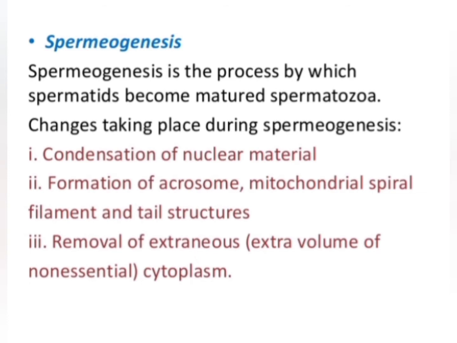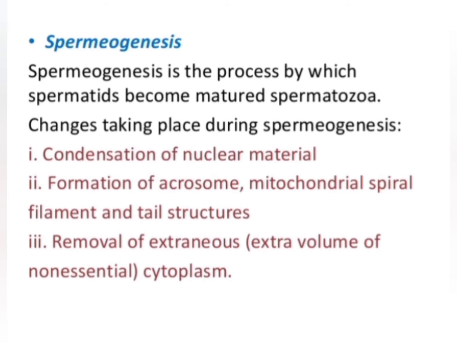During this process, the following changes take place. The first change is the condensation of nuclear material. The second change is the formation of the acrosome, the mitochondrial spiral and the tail structures. So these different parts of the sperm arise in this change.